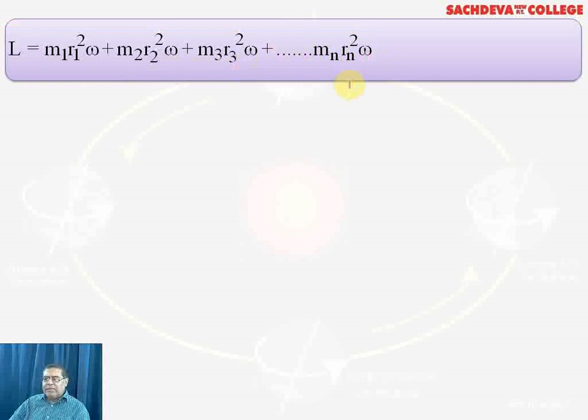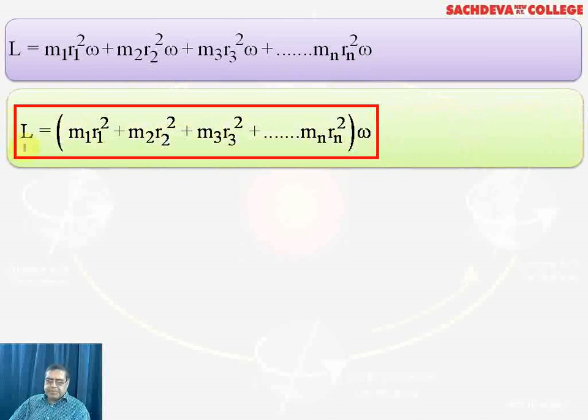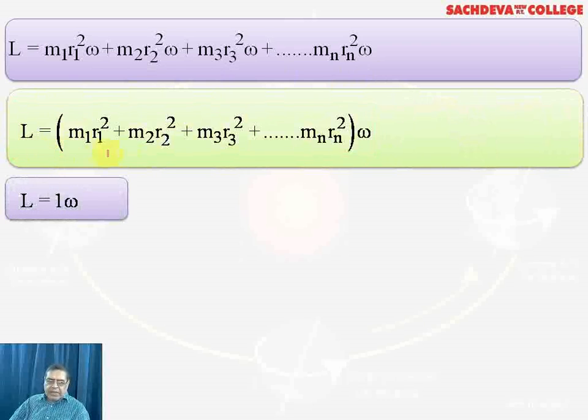Everywhere omega can be replaced by v over r. So for the angular momentum, omega is taken out common and the remaining values are written in the brackets. Now L is equal to I omega, where I is the moment of inertia and omega is the angular velocity.